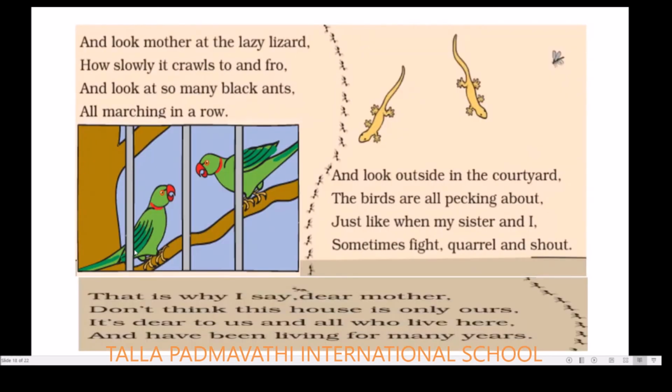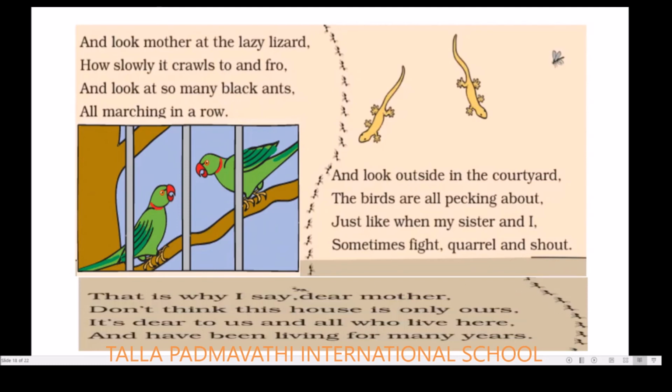Next, here are some other things. And look, mother, at the lazy lizard, how slowly it crawls to and fro. So not only that, we do have lizards in our houses. Yes, so those are also going to be uninvited. And look at so many black ants all marching in a row. So are you able to see here? So all the ants are marching in a row.